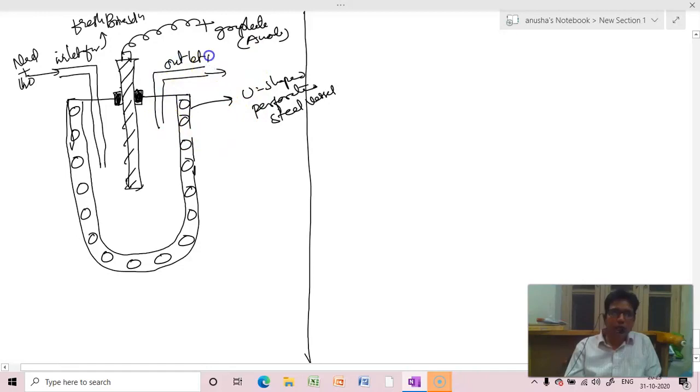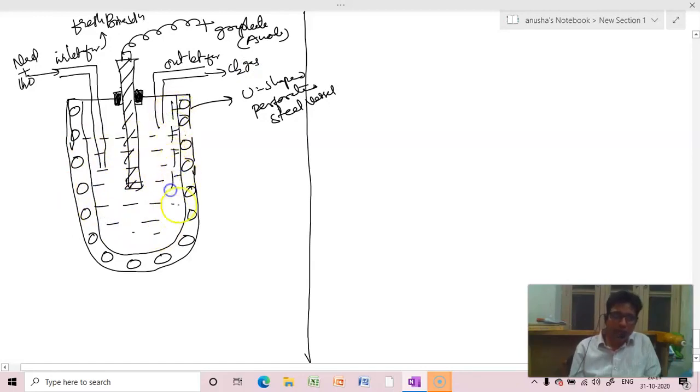Outlet for chlorine gas. And this steel vessel is coated inside with asbestos.